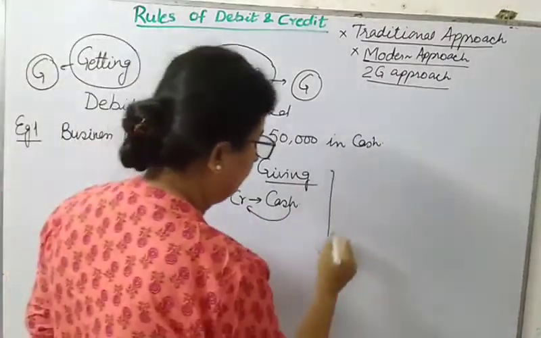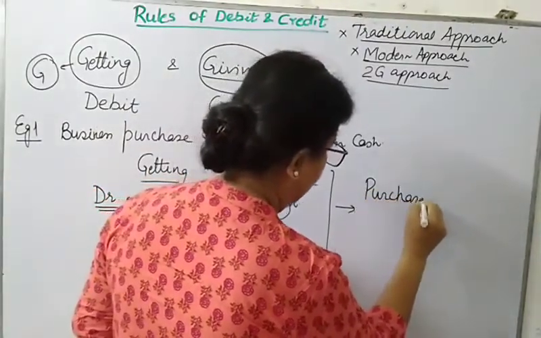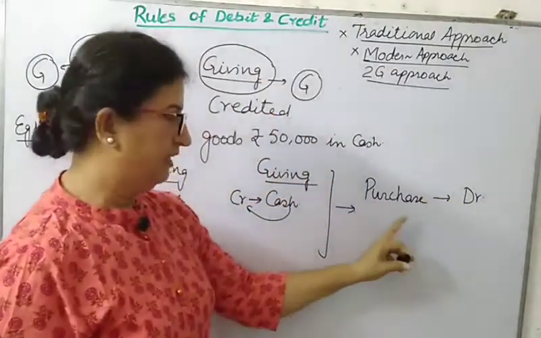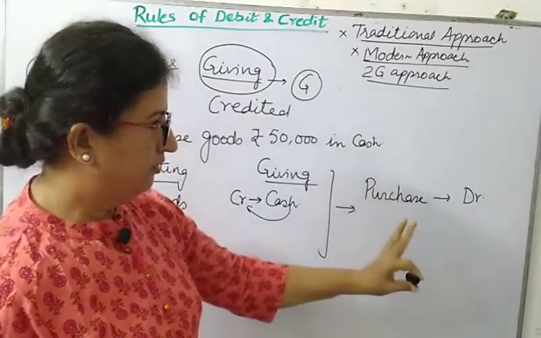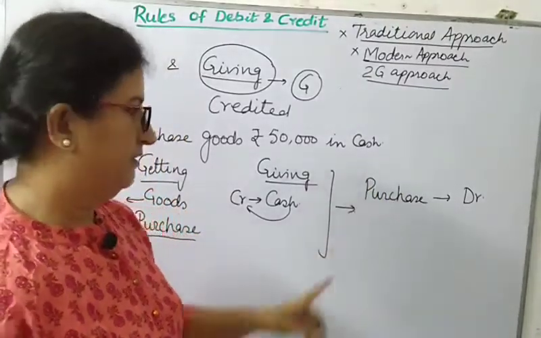So the final answer will be purchase debit. I am not teaching you how to frame the journal entry, that we'll do later on, but I am teaching you how to trace out the two aspects.